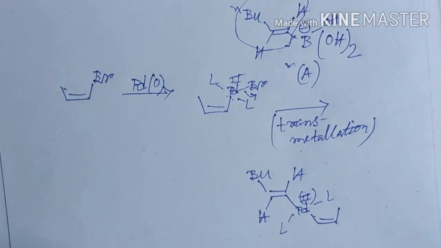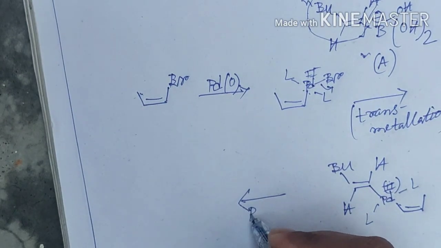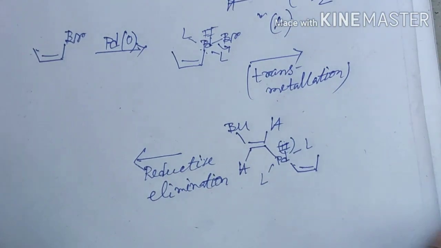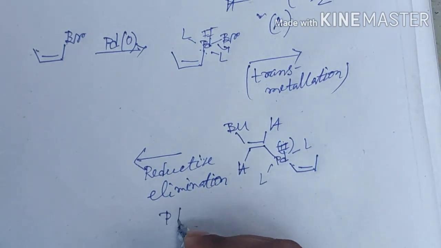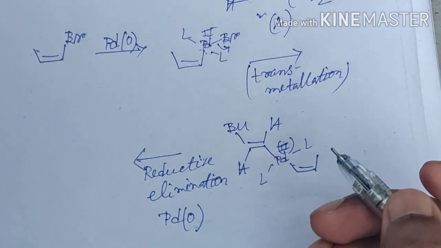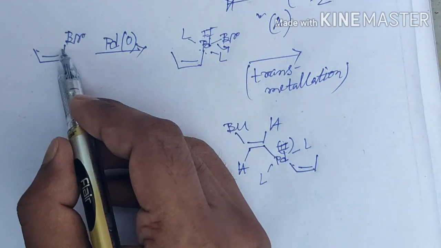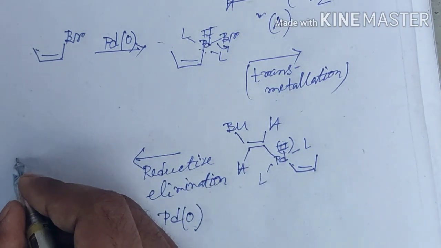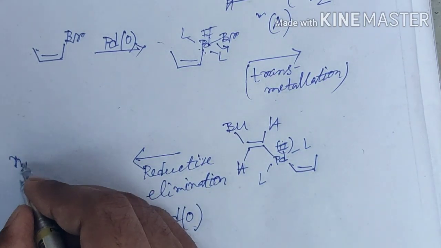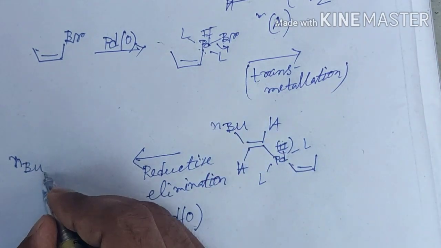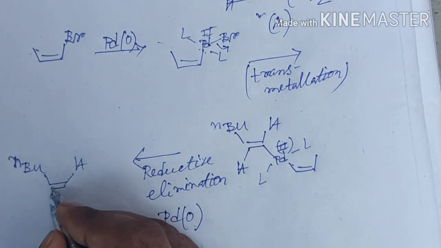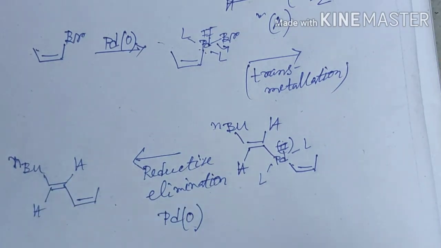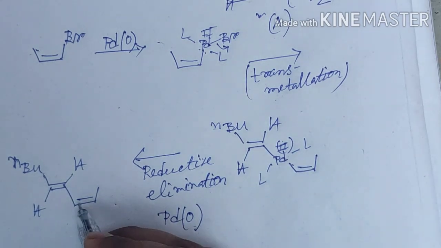Now in the final step there will be reductive elimination, and in the reductive elimination palladium 2 will get converted to palladium 0, that will undergo another oxidative addition here and will continue the chain, and the reductive elimination product from this compound will be the final product after reductive elimination.